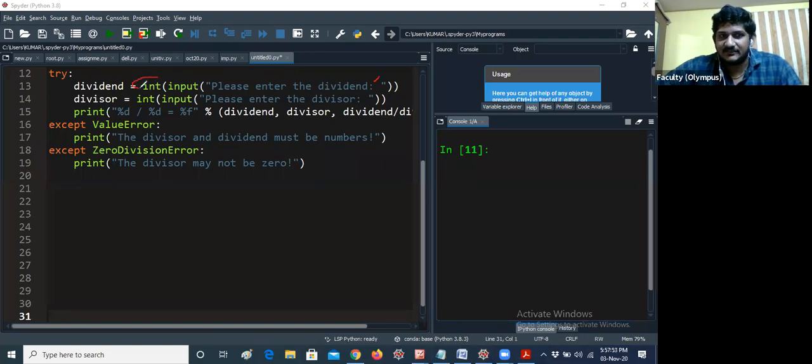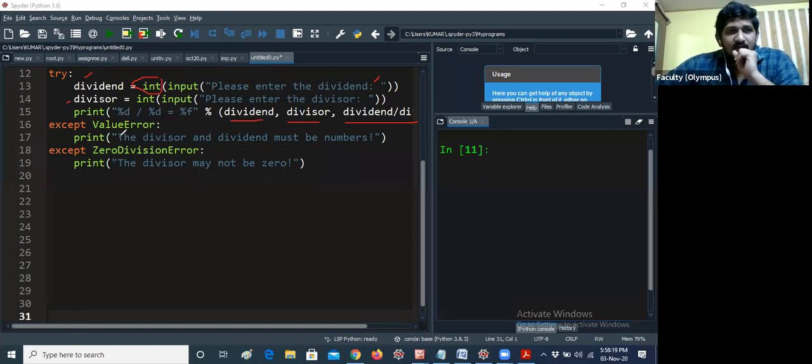I am using integer here. Print %d by %d equal to %f. Why am I giving this? Because division should be displayed in floating point order. So dividend, divisor, comma, dividend by divisor. So this is the logic, because a by b is nothing but a is the dividend, b is the divisor. Instead of a and b, I am taking divisor and dividend.